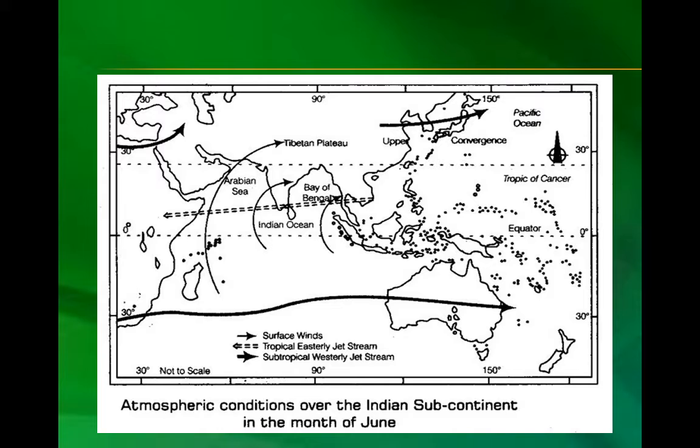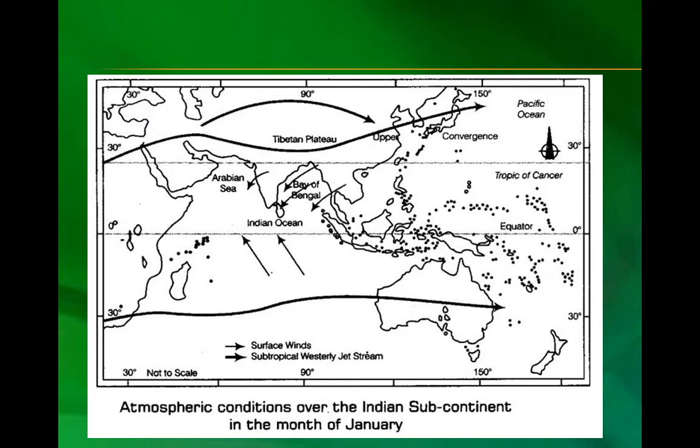Then the subtropical westerly jet stream is shown in the thicker arrow. Here you can see atmospheric conditions over the Indian subcontinent in the month of January. The slimmer arrow shows the surface wind and the thicker arrow shows the subtropical westerly jet stream.